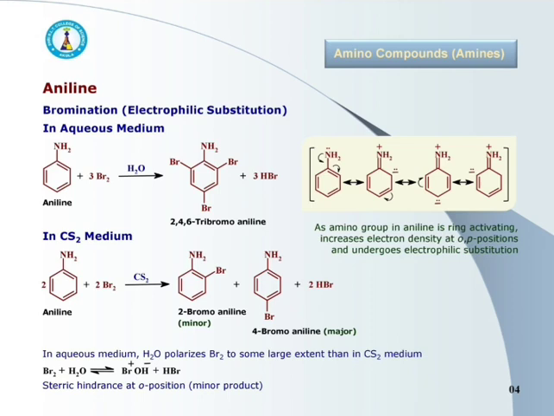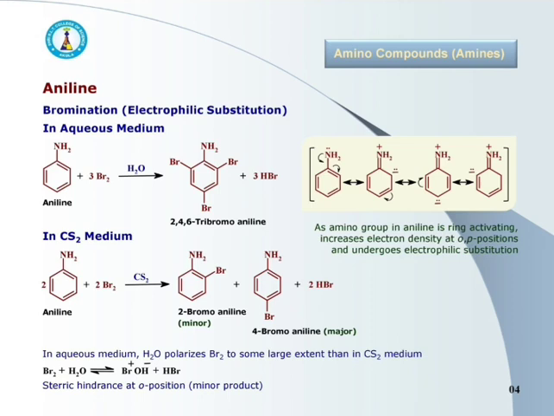In CS2 medium, that is by using non-polar carbon disulfide as a solvent, aniline reacts with bromine to give mixture of 2-bromoaniline and 4-bromoaniline. Here 2 moles of aniline reacts with 2 moles of bromine to give 1 mole each of 2-bromoaniline and 4-bromoaniline along with 2 moles of hydrogen bromide. Here 4-bromoaniline is major product.